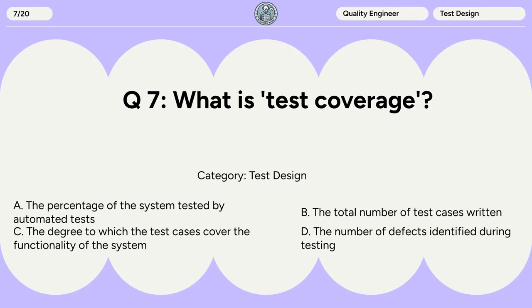Question 7. What is test coverage? A. The percentage of the system tested by automated tests. B. The total number of test cases written. C. The degree to which the test cases cover the functionality of the system. D. The number of defects identified during testing.